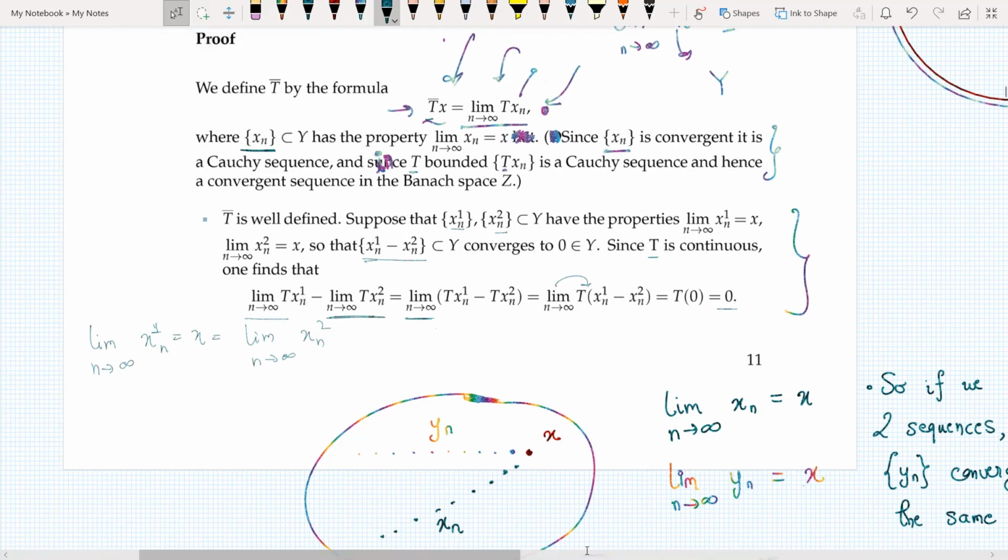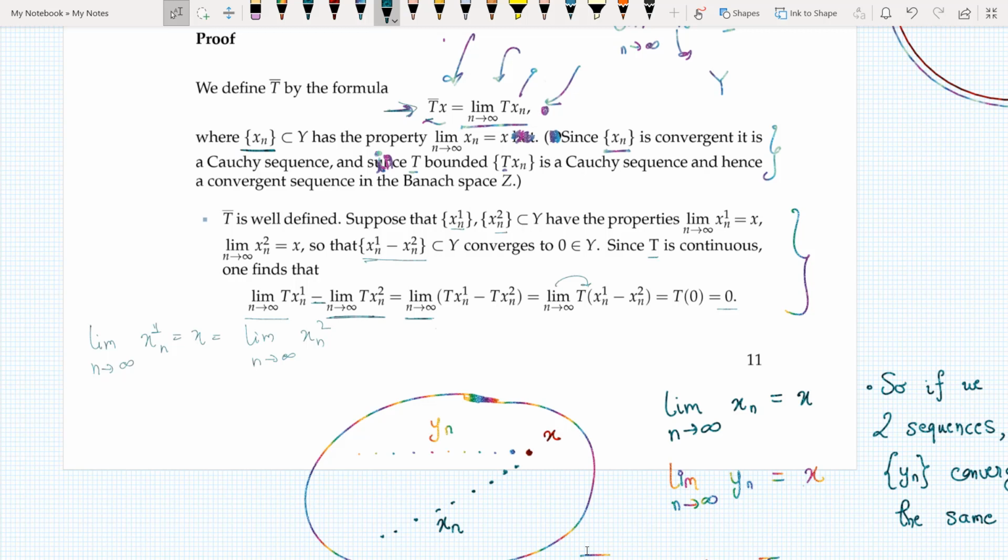Think of this as an equal sign now. As a result, these two limits are the same. That's why I can use this formula, and that is why it is well defined. By well defined, I mean that this property holds.